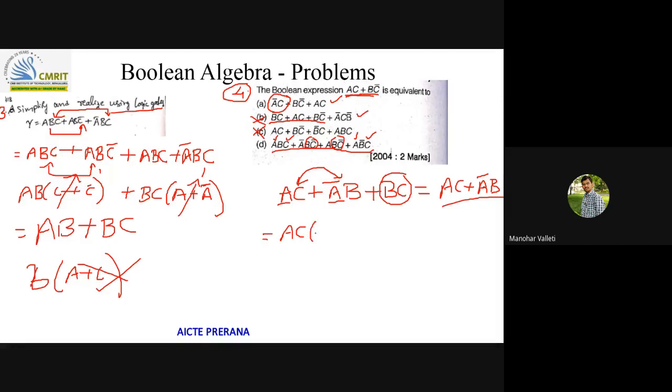So if you want to put the remaining term here, what can I do? AC multiplied by 1, I can write as B plus B bar, without changing the value. Here also, for BC bar, A is remaining, so A plus A bar. So try to expand, and you will get D as an option. So D is the answer for this.